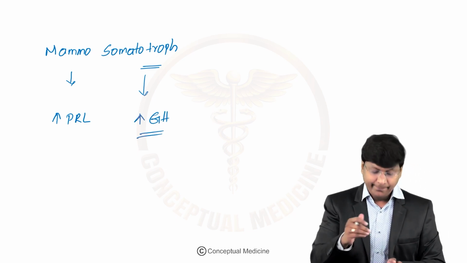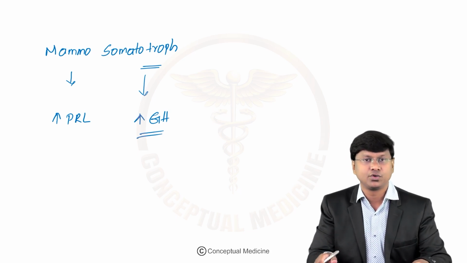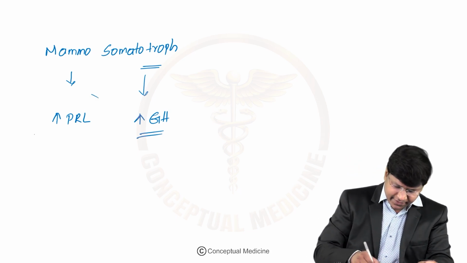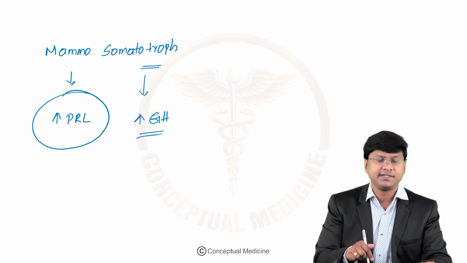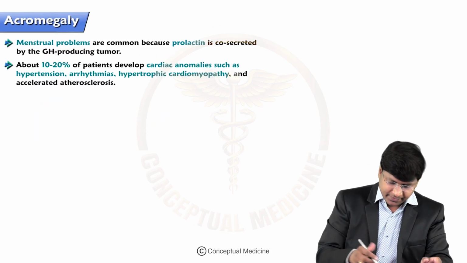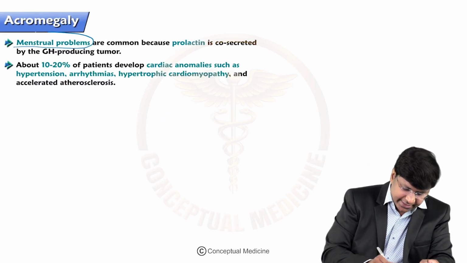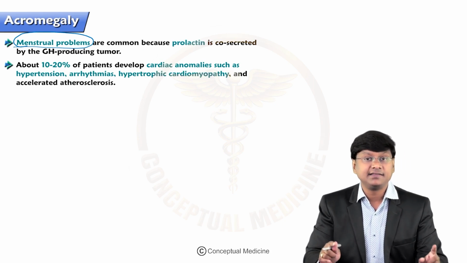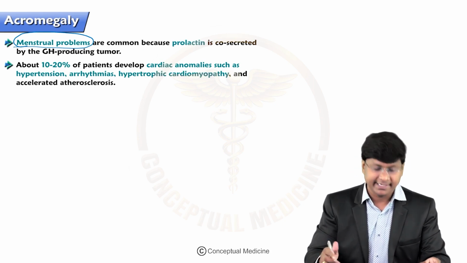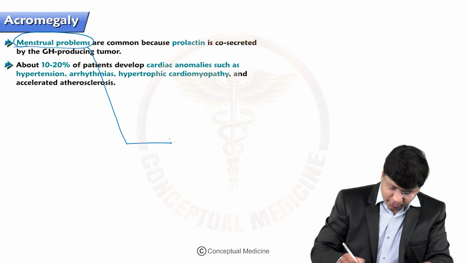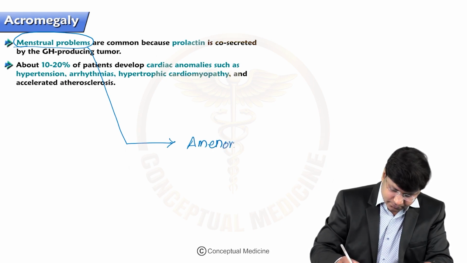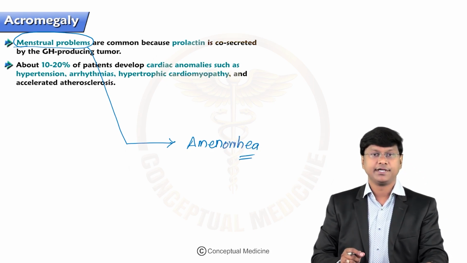Right? So there will be an increase in both prolactin and growth hormone. Whenever there is an increase in prolactin levels, females can have menstrual irregularities, and these will be in the form of amenorrhea.